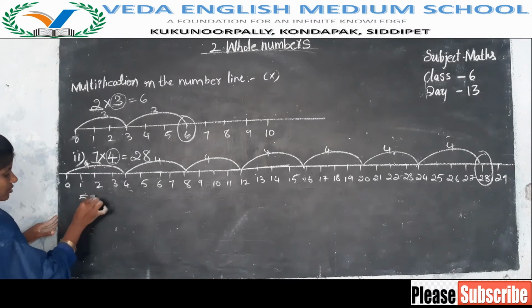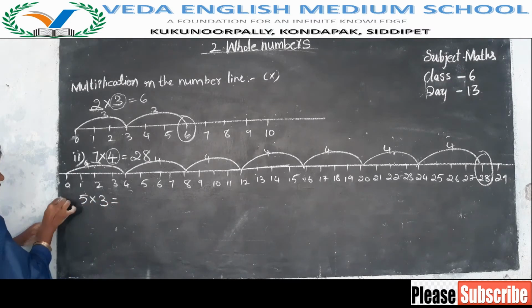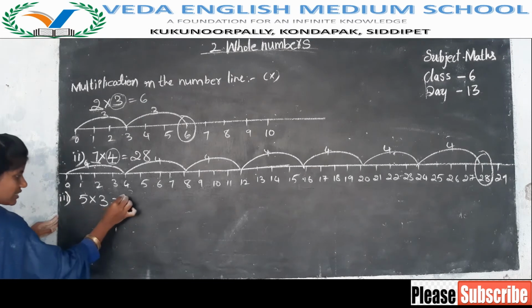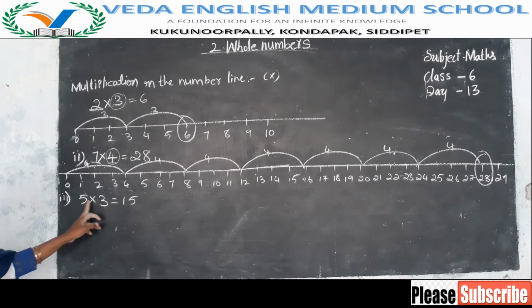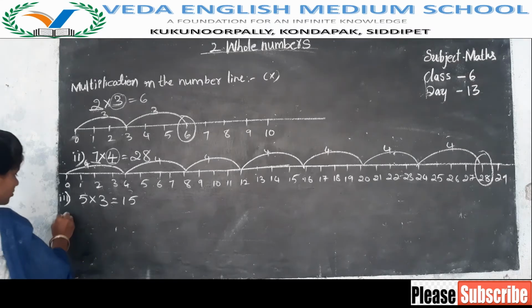5 threes we will check. Now can you say how much 5 threes is? 5 threes gives 15. Now how many steps, and in each step how many moves do we have to go? We have to take 5 steps. In each step we have to go for 3 moves.